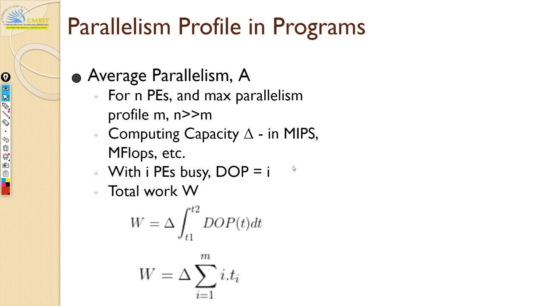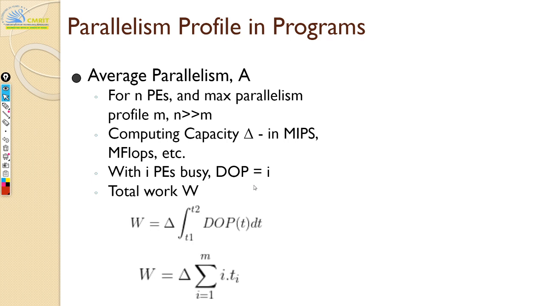It's the same delta times the summation of i times ti. i is your degree of parallelism, because at any given instant, how many PEs do you have? i PEs. And the time interval is ti.